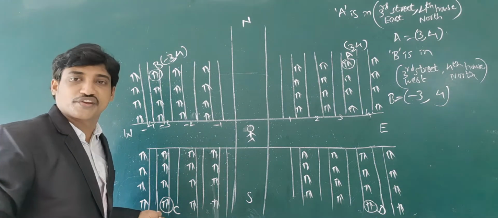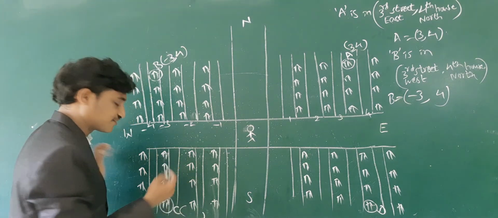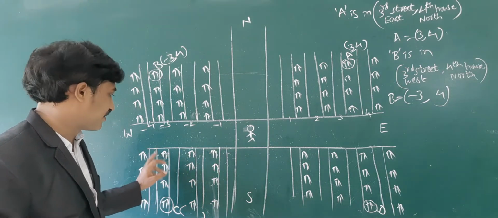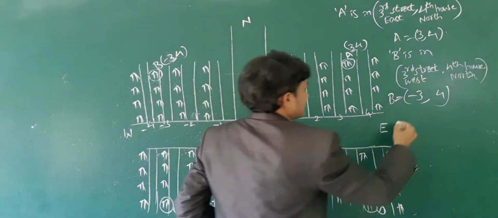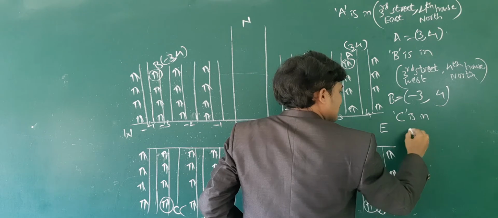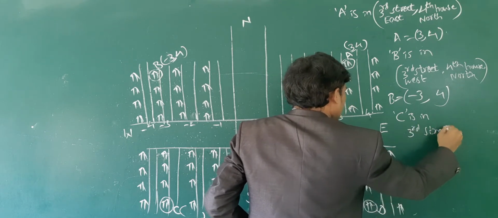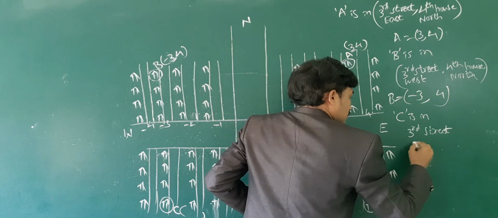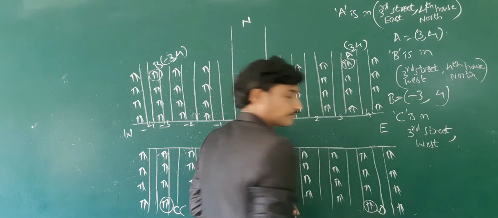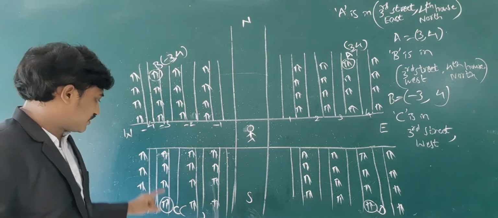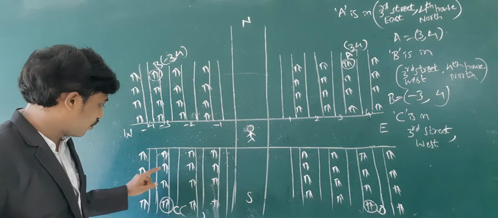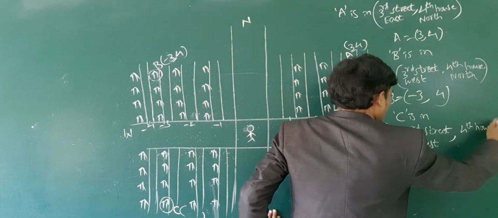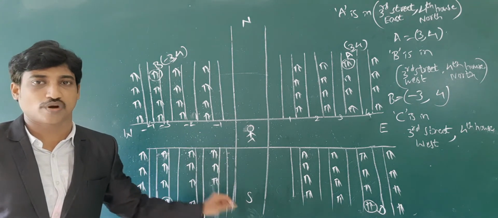Now let us describe the location of C. C is also in 3rd Street, towards west, and the house number is 1, 2, 3, 4. There is the 4th house, towards south.